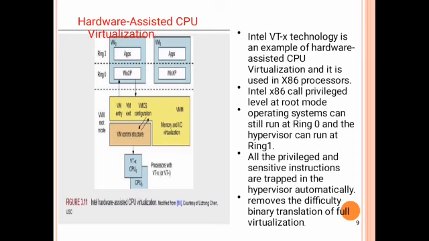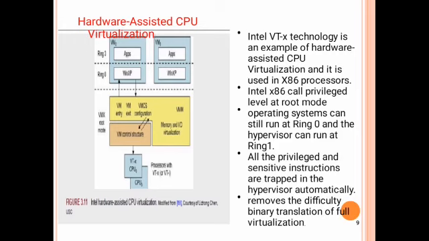In the Intel x86 processor, privileged level instructions are called only in the root mode. The operating system can run at ring 0 and the hypervisor, or virtual machine monitor, can run at ring 1.